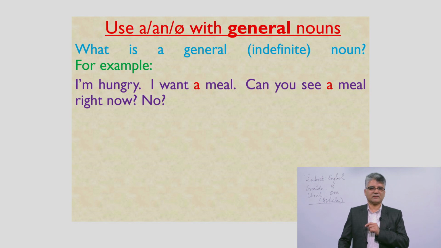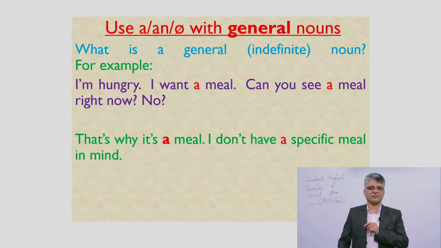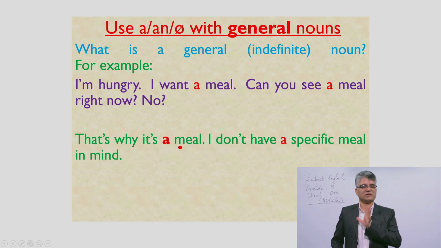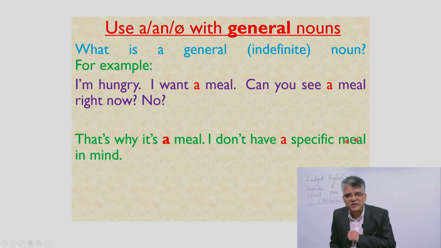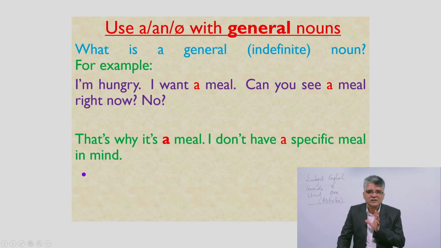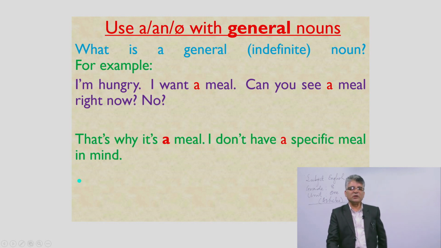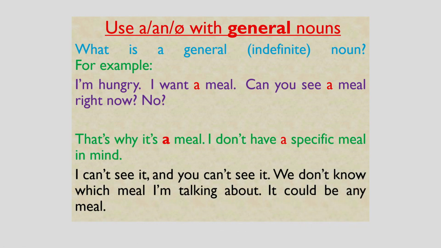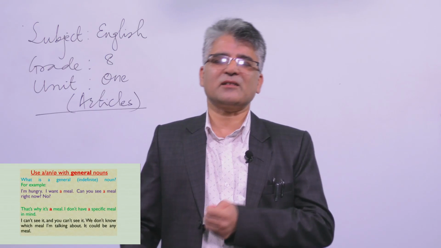That is why it's a meal, not an meal or the meal. We understand that I don't have a specific meal in my mind. This is the general situation. That's why we use article a. Is it clear, students? Yes, sure. And you can't see it because we don't have a meal here. We don't know which meal I am talking about. It could be any meal, that's why it is the general case.